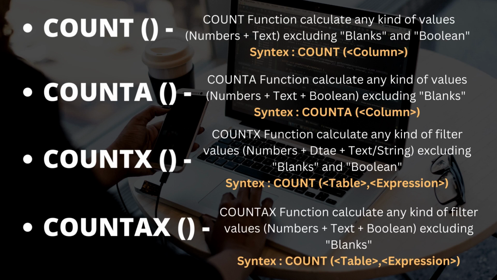It means the COUNT DAX function counts the rows of a particular column that contain numbers, dates and string data type values. It will not take into consideration those rows which contain blank and boolean data types.